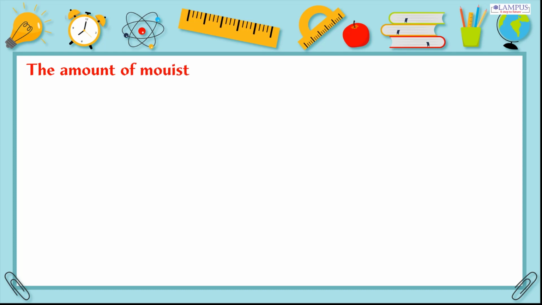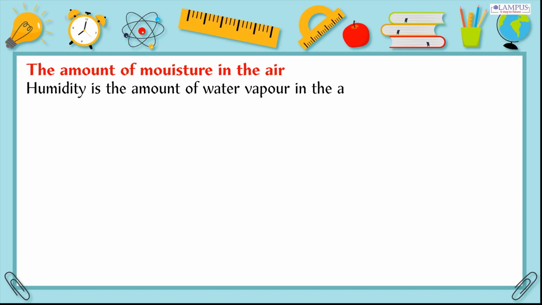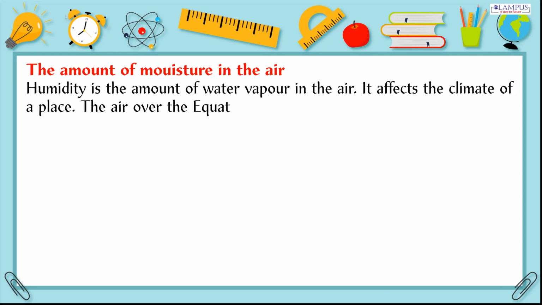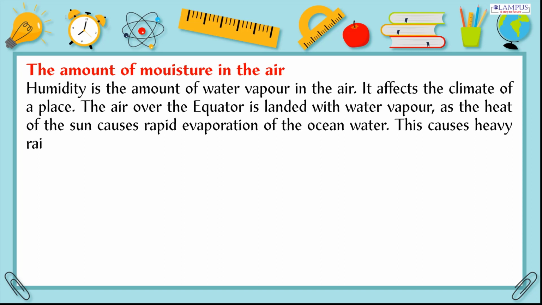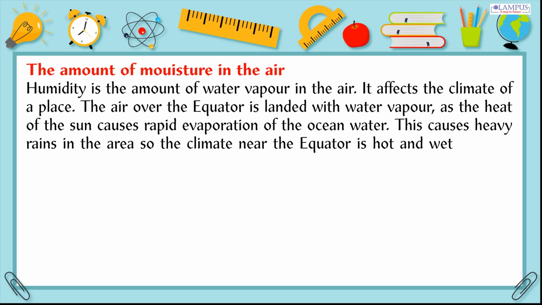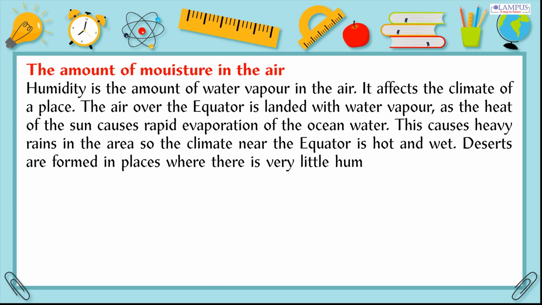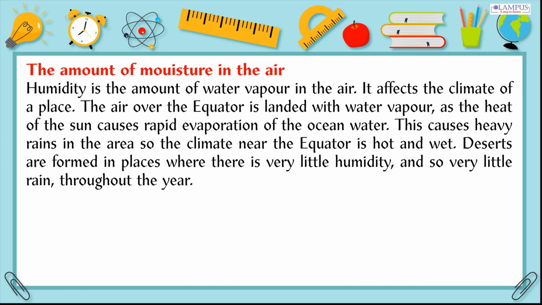The amount of moisture in the air. Humidity is the amount of water vapor in the air. It affects the climate of a place. The air over the equator is loaded with water vapor, as the heat of the sun causes rapid evaporation of the ocean water. This causes heavy rains in the area, so the climate near the equator is hot and wet. Deserts are formed in places where there is very little humidity, and so very little rain, throughout the year.